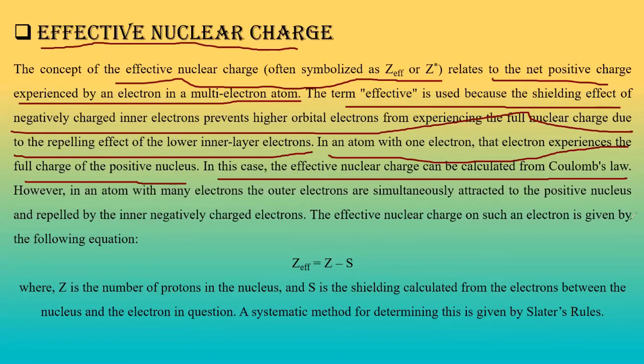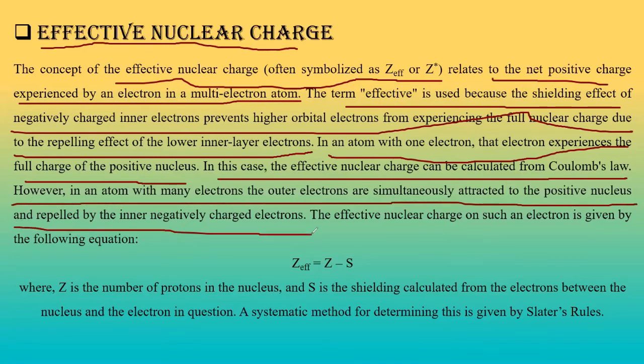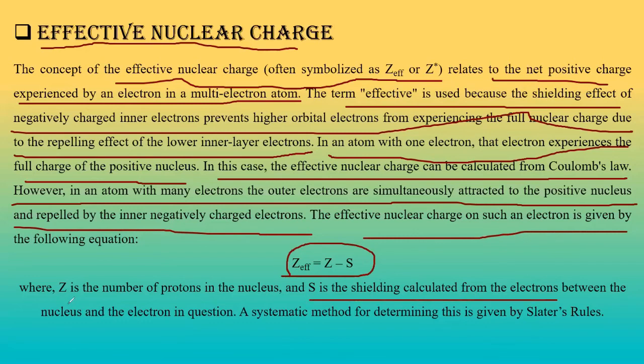Now, for the electron that experiences full charge from the nucleus, that means for a neutral atom, it can be done using Coulomb's law. However, in an atom with many electrons, outer electrons are attracted to the positive nucleus and repelled by the inner negative electrons. This is nothing but the shielding effect. The effective nuclear charge for an electron is given by Z effective equals Z minus S. S is the shielding effect, and Z is the number of protons present in the nucleus. This is given by Slater's rule.